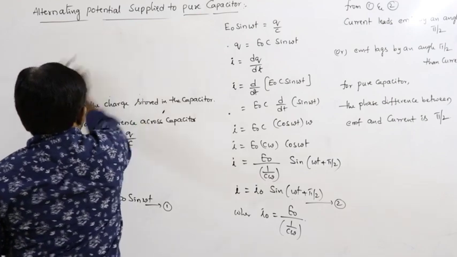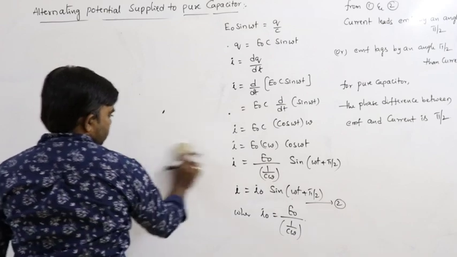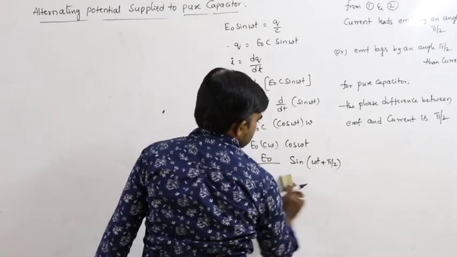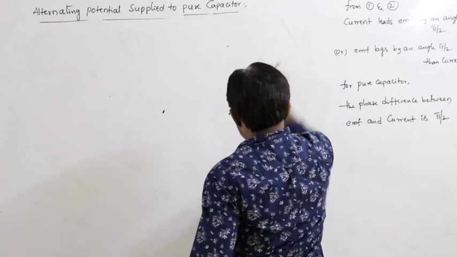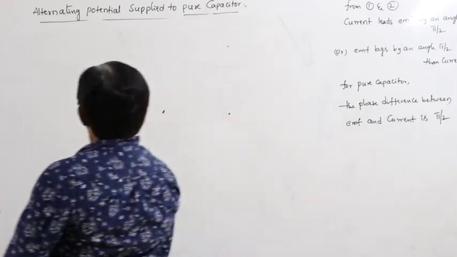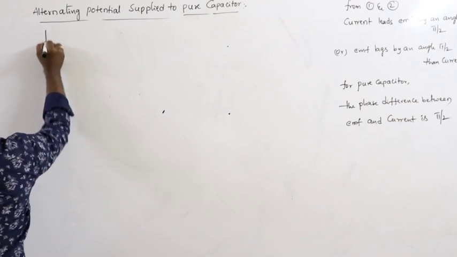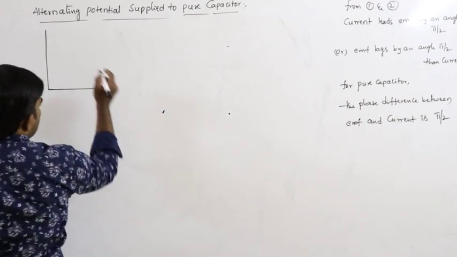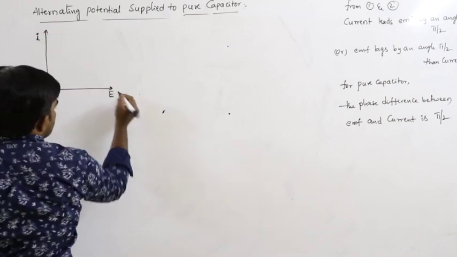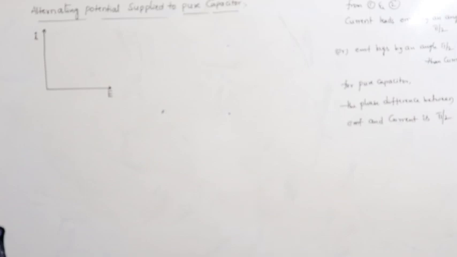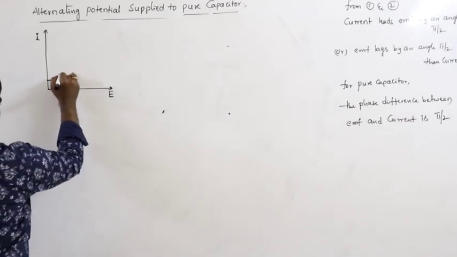Now, how can you draw the phasor diagrams here? We can draw in two ways. Let us say this is considered as current and this is considered as EMF, and the angle between these two is pi by 2.